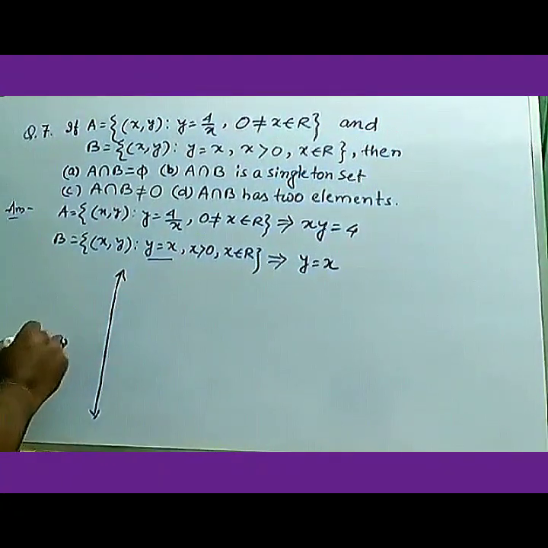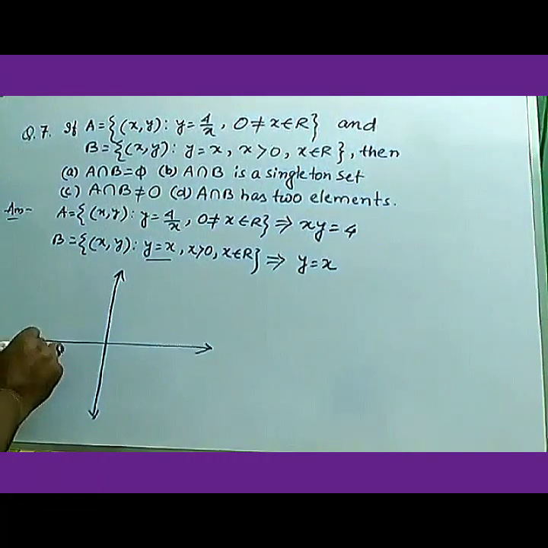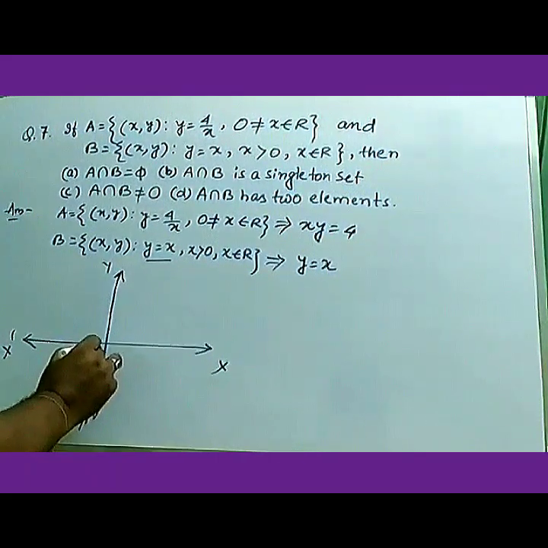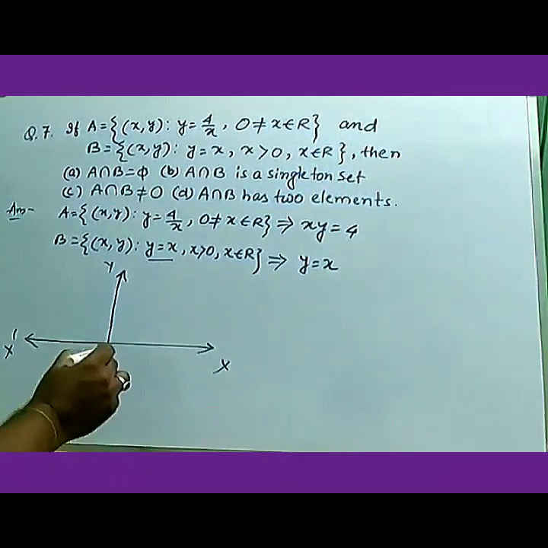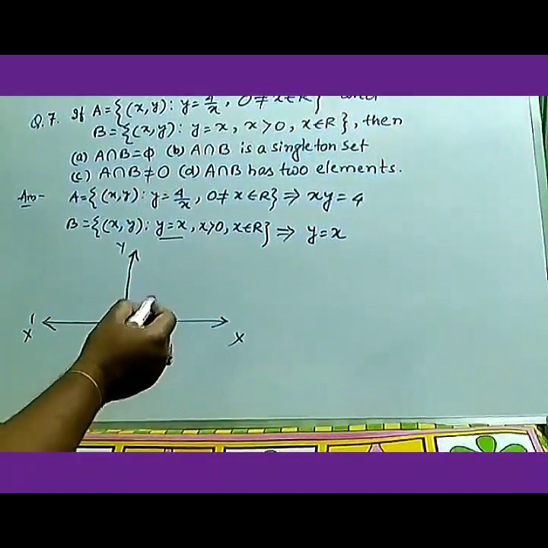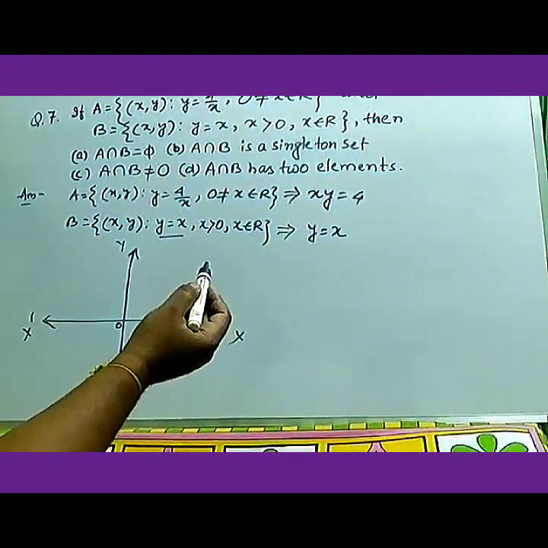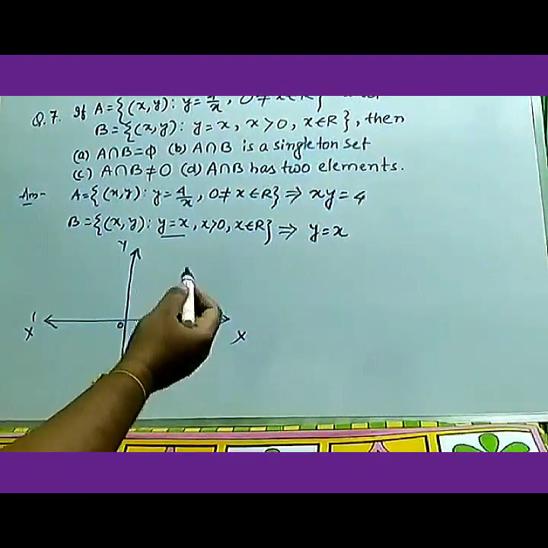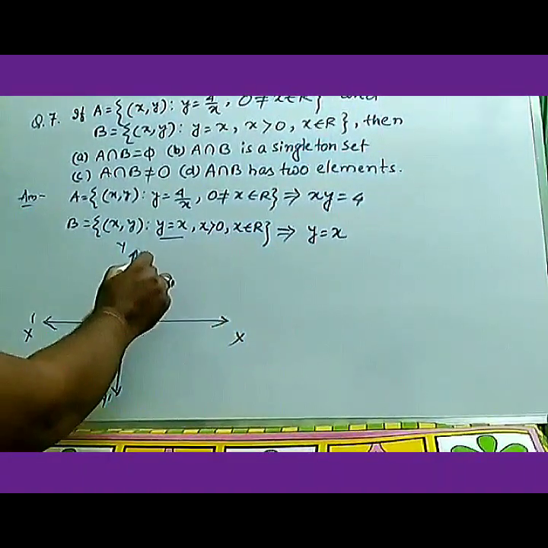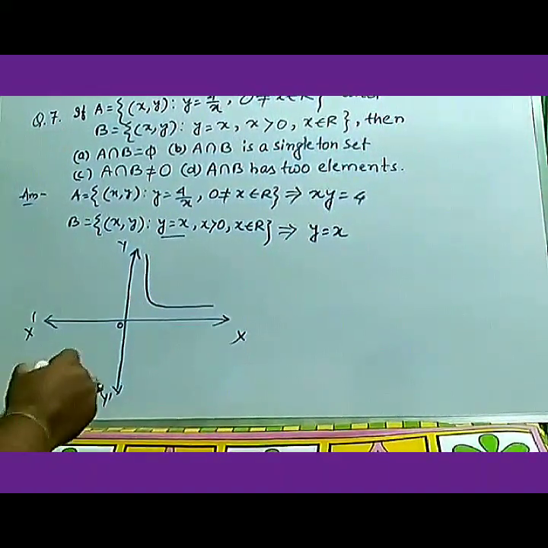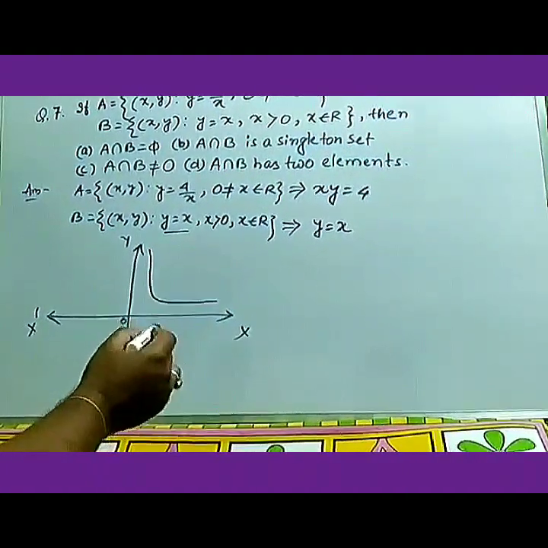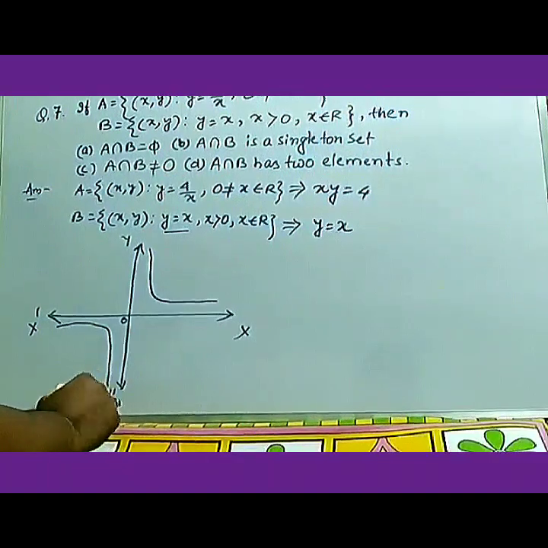Let us take two axes. This is x dashed, y dashed, and it is on origin. Okay, so at first we will take the first graph, that is xy equals 4. Whatever points we take for xy equals 4, like 2, 2, or 4, 1, or 1, 4, it will give the graph like this, and it can be -2, -2, -1, -4, -4, -1, so it can be like this.